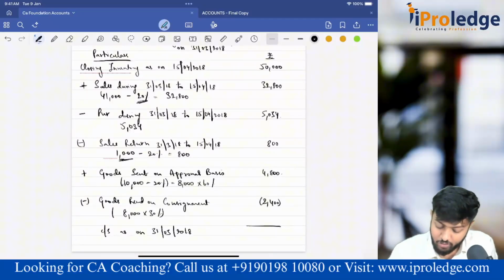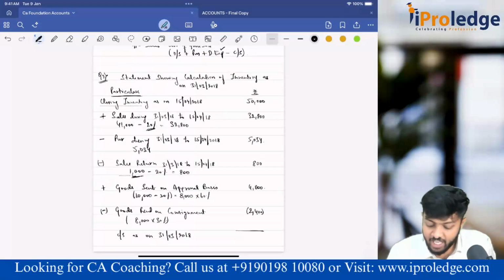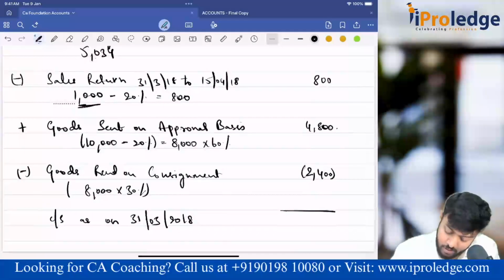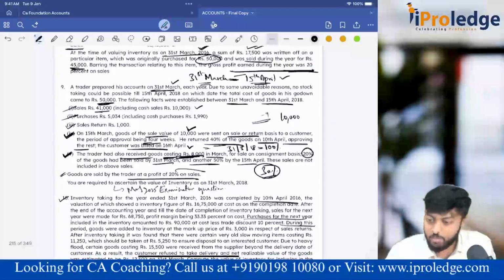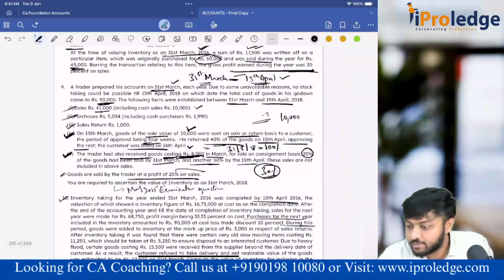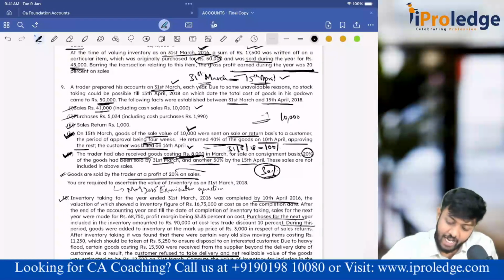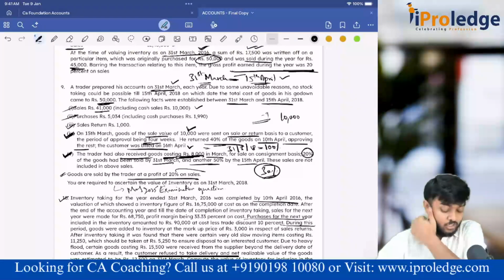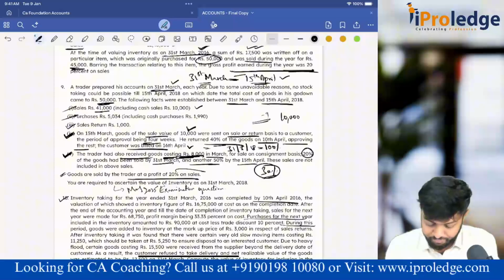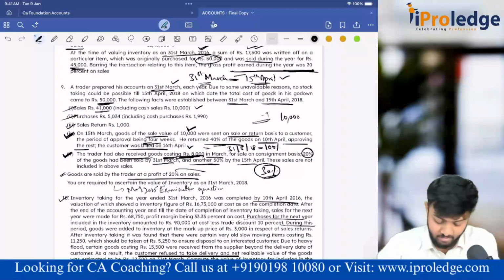So your closing stock will come to 79,366. Did you understand the entire calculation we did? Very much clear? So it is 79,366. Done.